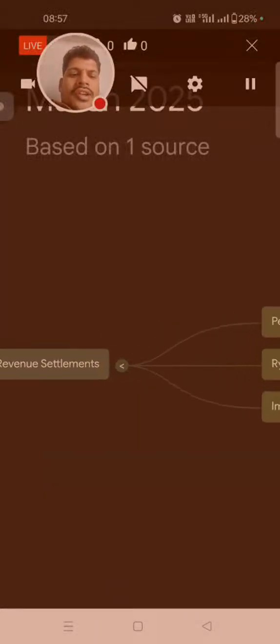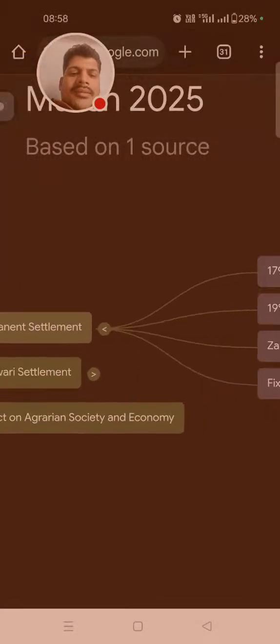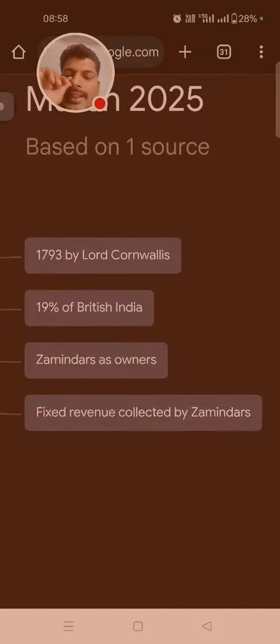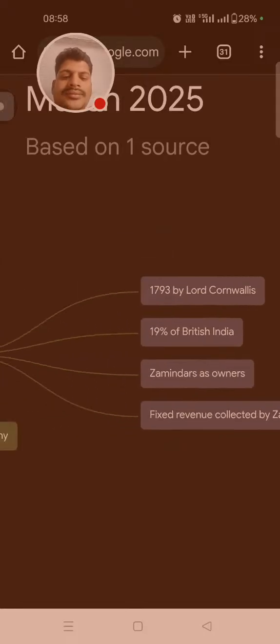British land revenue. The Permanent Settlement in 1793 by Lord Cornwallis covered 90% of British India, with the Zamindar as owner and fixed revenue collected by the Zamindars.